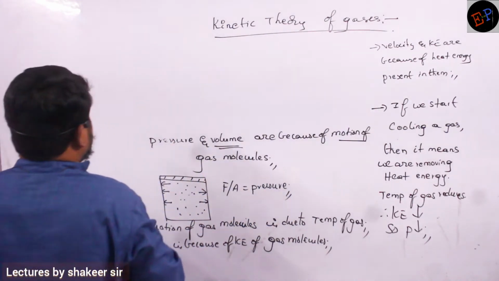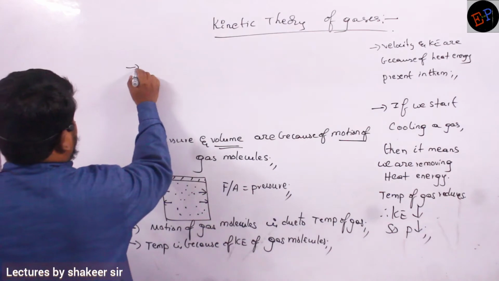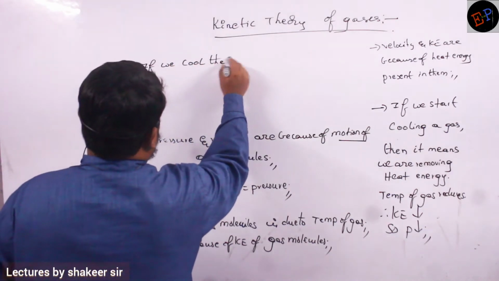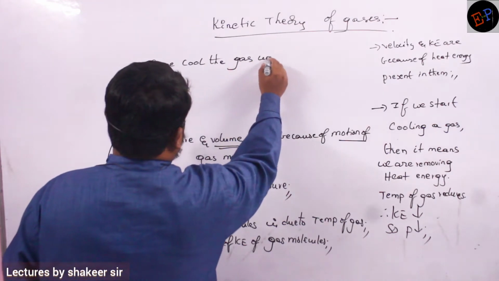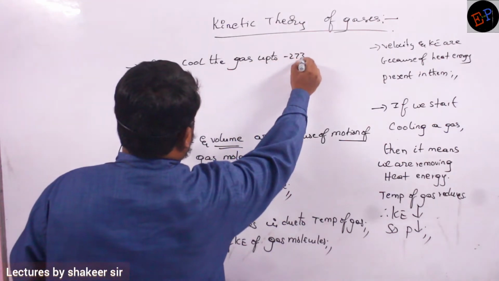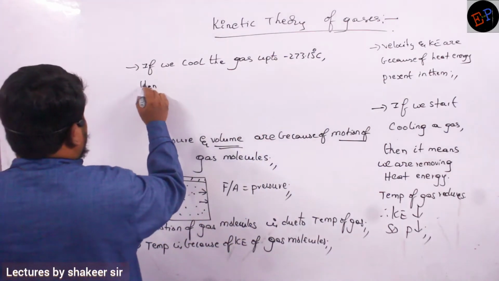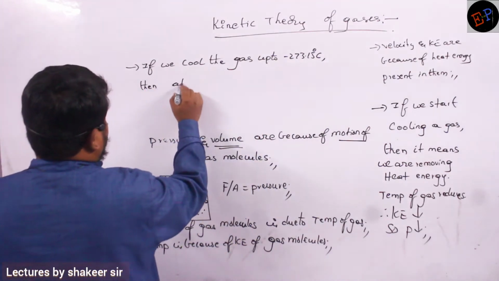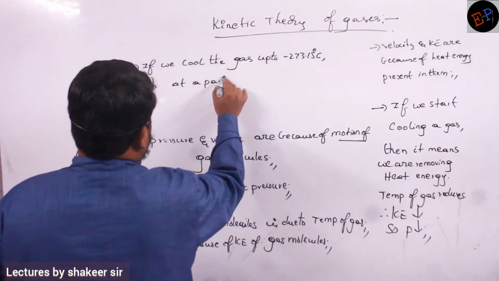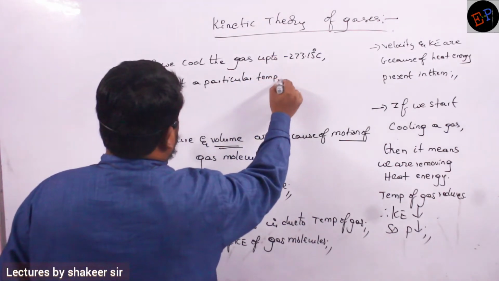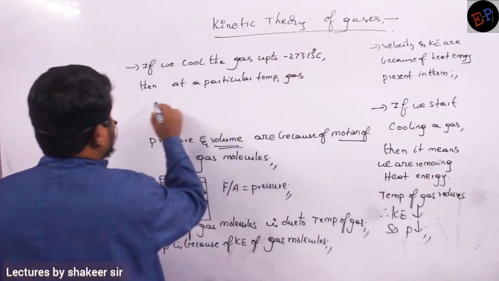Similarly, if we cool the gas up to minus 273.15 degrees Celsius, then at a particular temperature the gas solidifies.